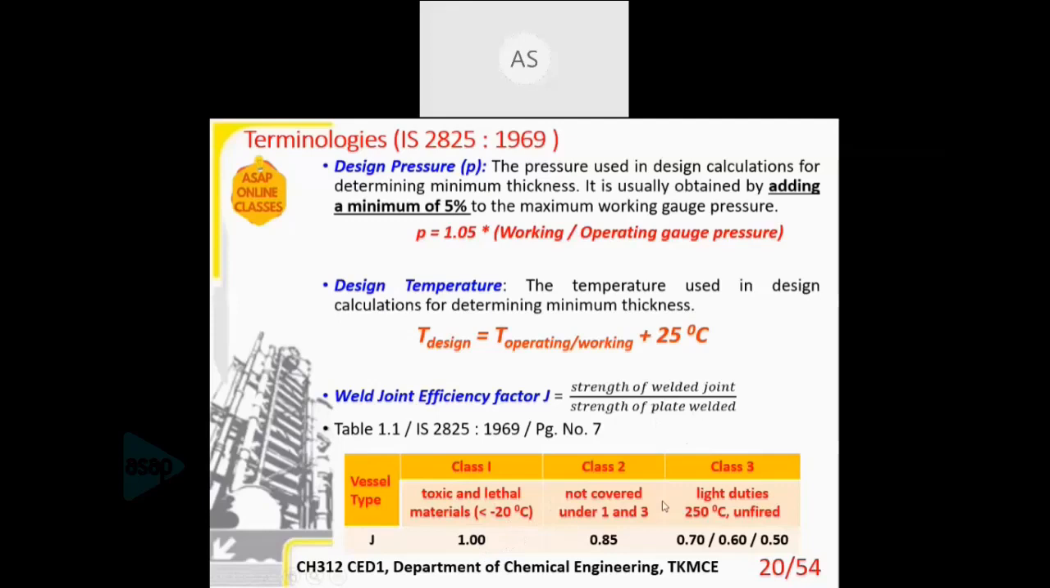Then the next class is class 3, for light duties up to 250 degrees Celsius and unfired. This is the class we are concerned with, which we will be designing more. Here it can have values 0.7, 0.6 or 0.5. How to fix it is available in the IS code, you can refer to that. Whatever is not covered under class 1 and 3 is covered under class 2, which has the value 0.85. So: design pressure, temperature, and weld efficiency factor.